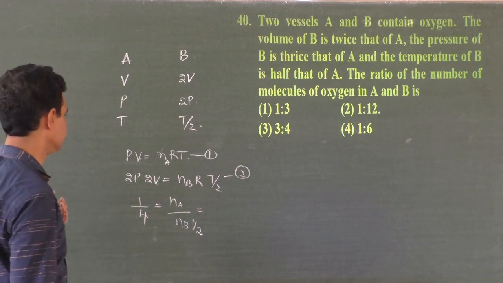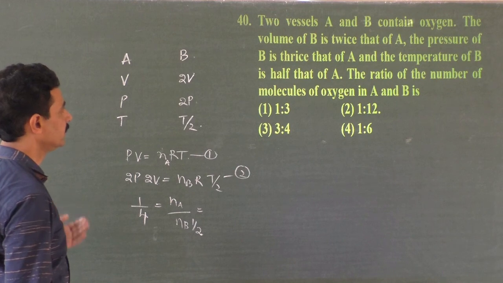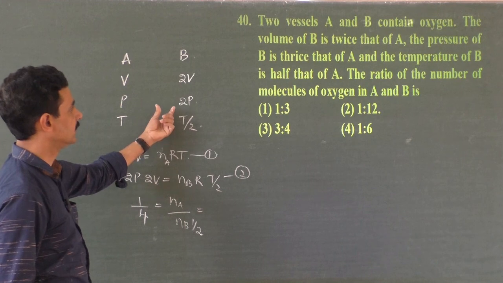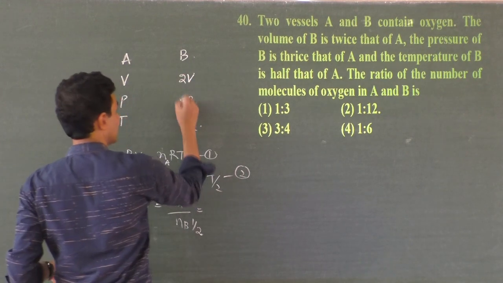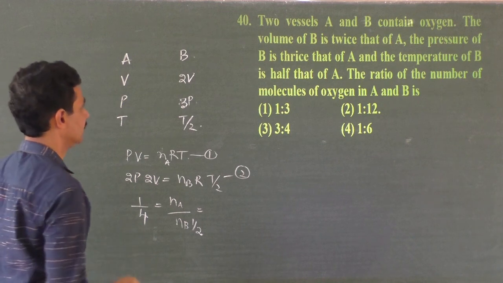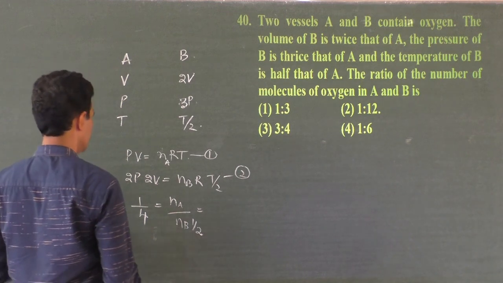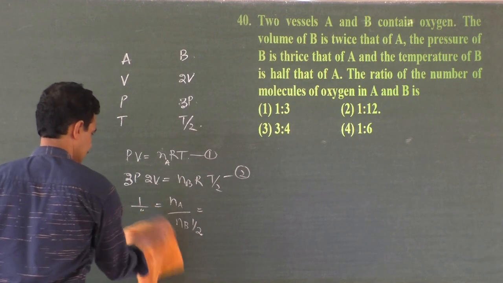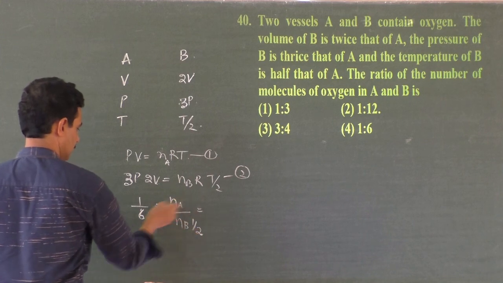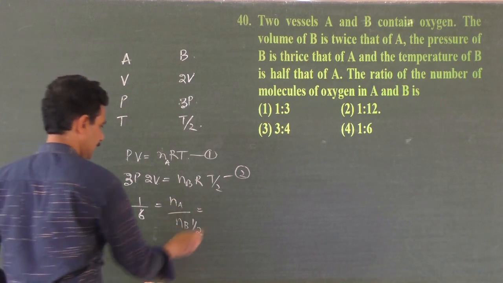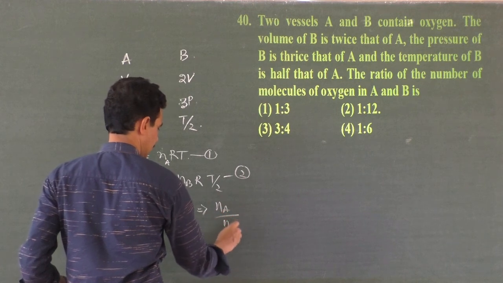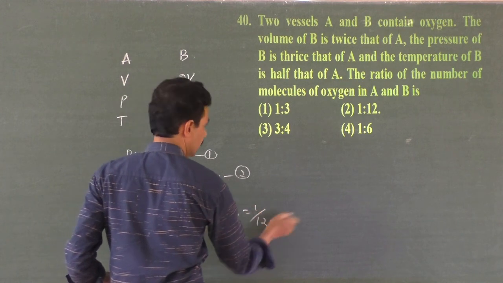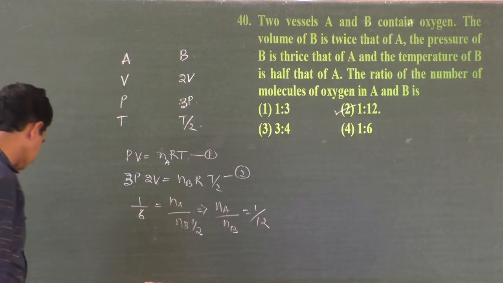Where did we go wrong then? PV equal to nRT. Two vessels A and B contain oxygen. The volume of B is twice that of A, and the pressure of B is thrice that of A, and the temperature of B is half that of A. So this is 3P, and this is 1 by 6, correct? This is 6, and this 2 comes here, 1 by 12 you have. So Na by Nb, the ratio of the number of molecules in A to the number of molecules in B, is 1 by 12. This is the answer.